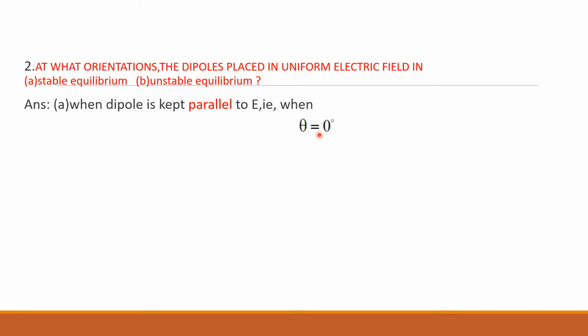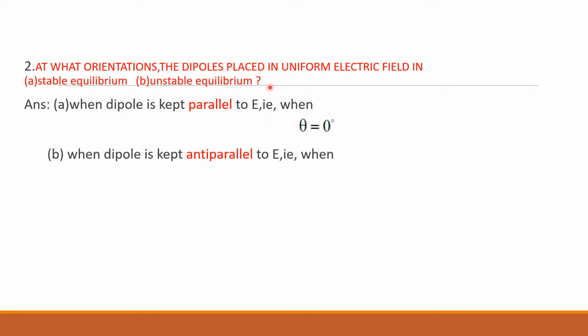That means theta is equal to 0. The electric field is in this direction, and the dipole is also along the same direction. In that case, theta is equal to 0, and we call it stable equilibrium. I will explain once again: the answer is stable equilibrium when theta is equal to 0, that is, when the dipole is kept parallel to the electric field.